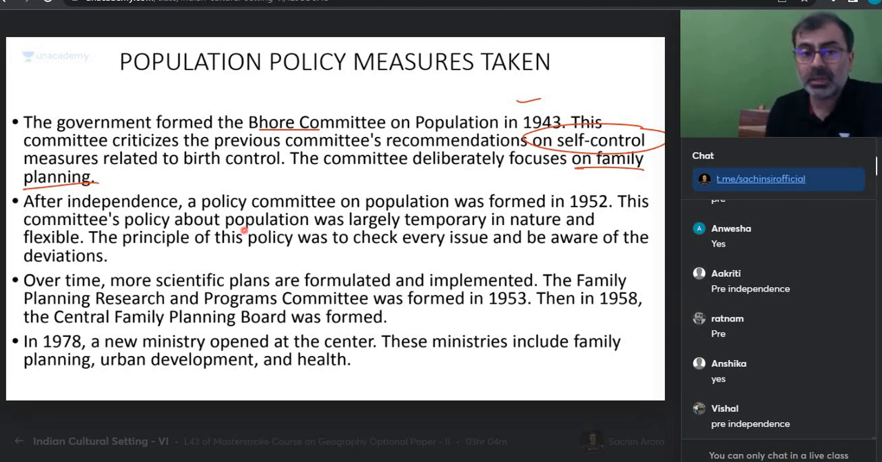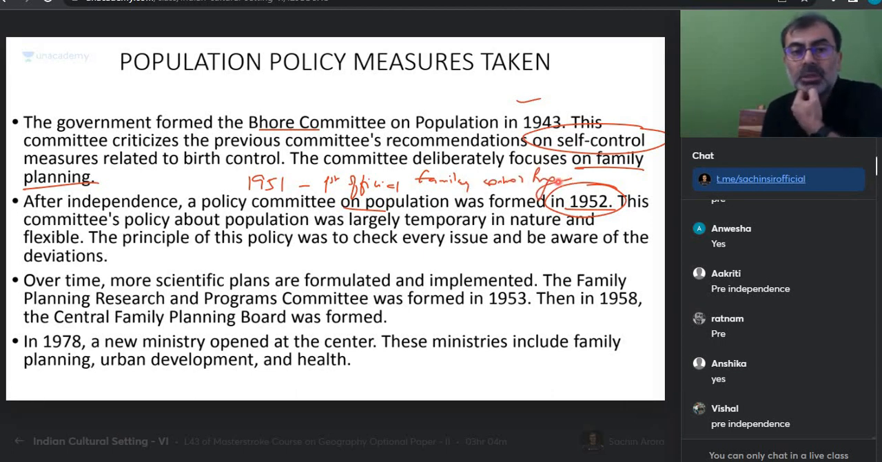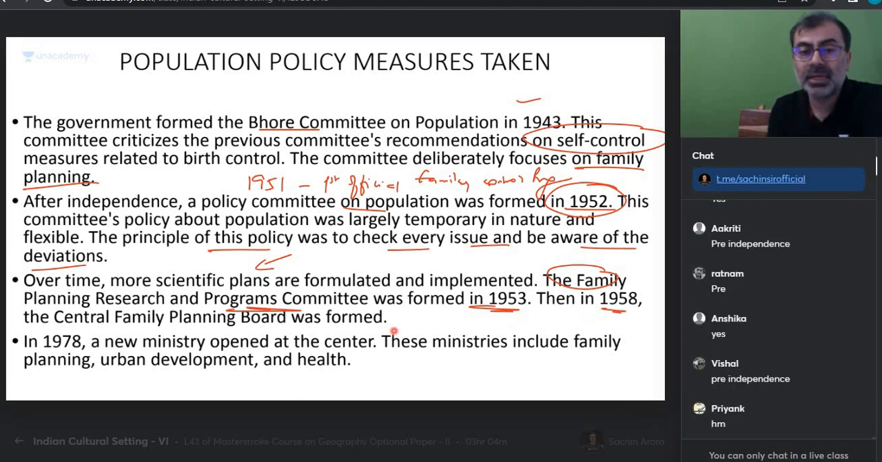ठीक है? After independence, a policy committee on population was formed in 1952. This committee's policy, and I already told you 1951, what was it? First official family control program. Okay? This committee's policy about population was largely temporary in nature and flexible. The principle of this policy was to check every issue and be aware of the deviations. Over time, more scientific plans were formulated. Family Planning Program Committee was formed in 1953, and in 1958, Central Family Planning Board was created.